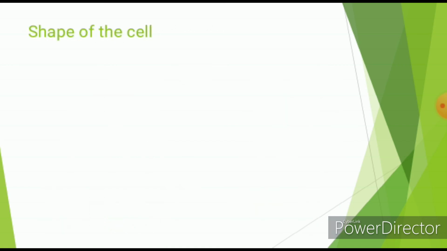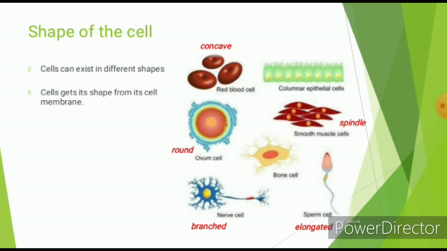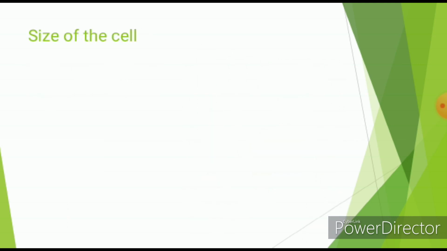Next come to the shape of the cell. Cells can exist in different shapes like concave, round, branched, elongated and spindle. Cells get their shape with the cell membrane. Let's come to the size of the cell.